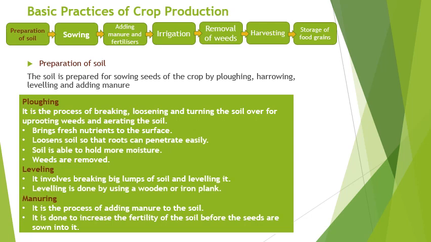Basic practices of crop production. The first one is preparation of soil. The soil is prepared for sowing seeds of the crop by ploughing, harrowing, leveling and adding manure. What is ploughing? It's the process of breaking, loosening and turning the soil over for uprooting weeds and aerating the soil.